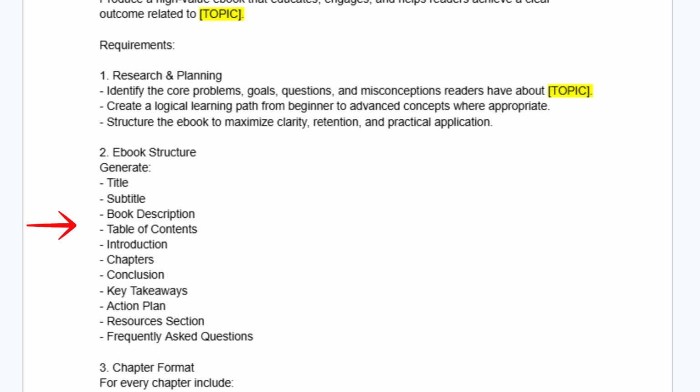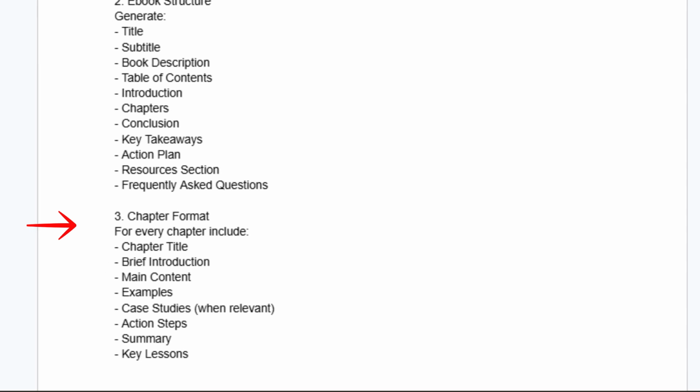Then we move into the chapter format section. This tells the AI how every chapter should be organized, including introductions, main lessons, examples, case studies, action steps, summaries, and key takeaways. The purpose is to improve reader comprehension and make the content more actionable.